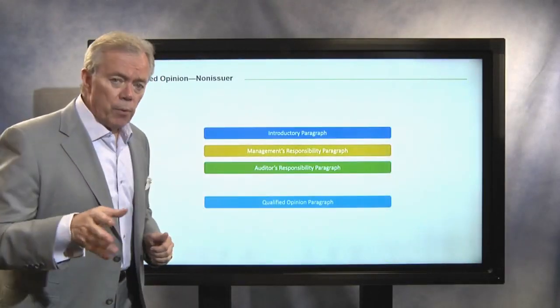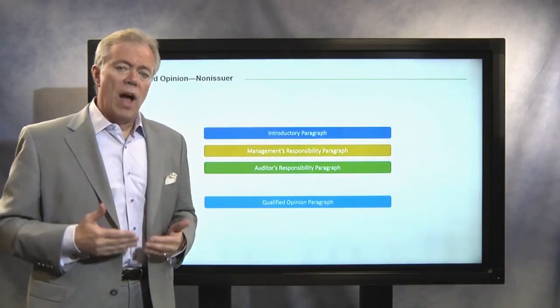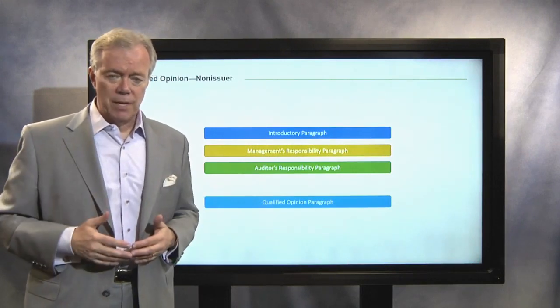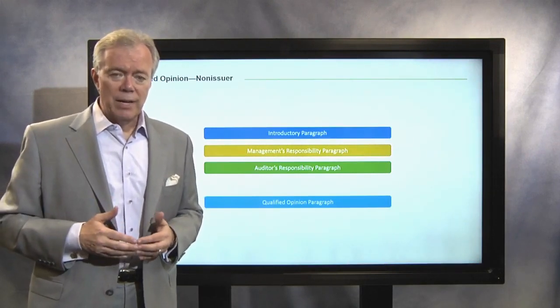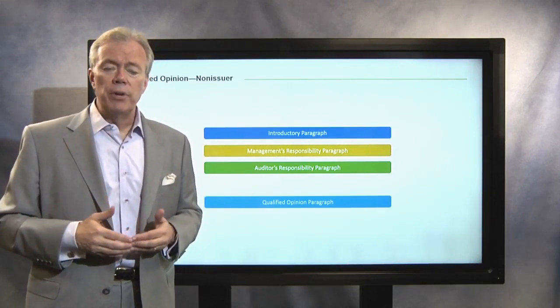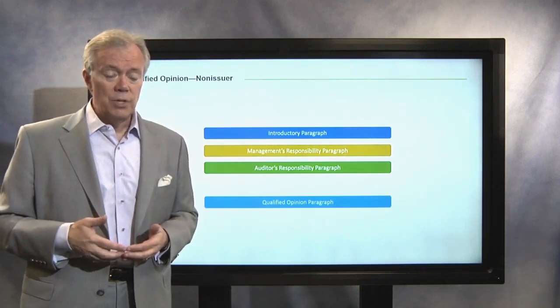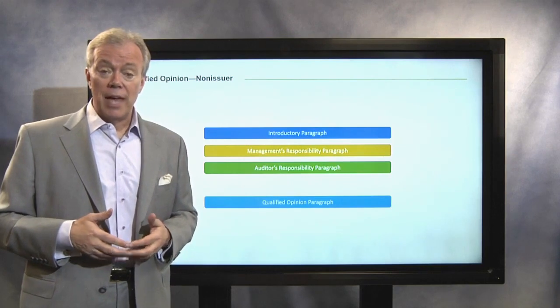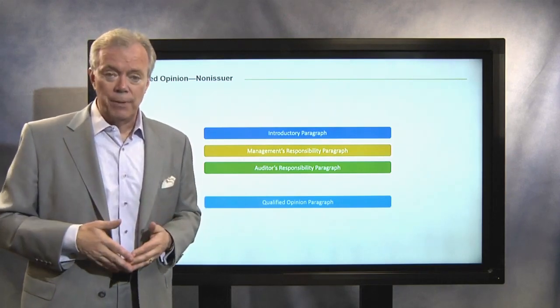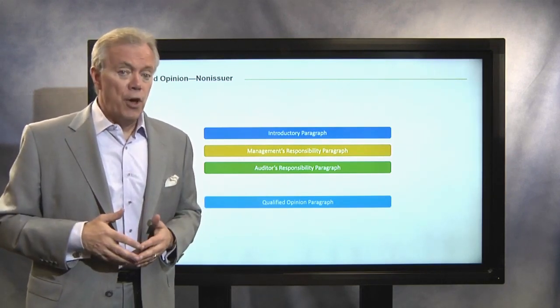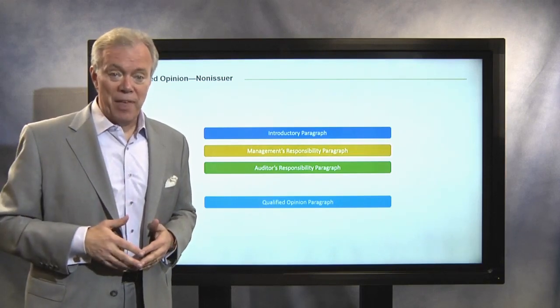Now what we want to do is turn our attention to the qualified and adverse opinion. So we've got a problem right now, and we're going to take a look at how we would ultimately write the opinion for a non-issuer. Remember, non-issuers are, in this particular case, your non-public companies. And how do we write those reports? So let's take a look at both of them.